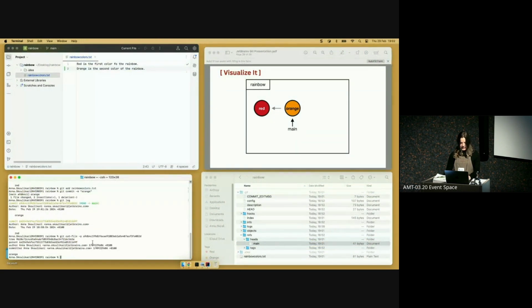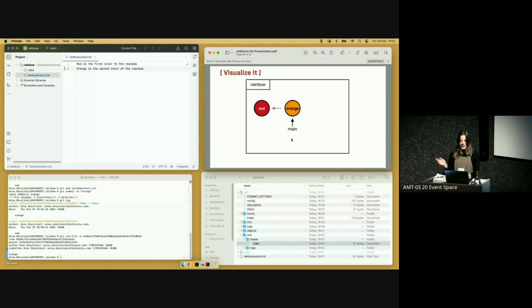And here we can see that it literally tells us that the parent of the orange commit is this commit, which is the red commit. So Git will tell us everything we need to know. And I think it's really important to be able to know how commits are linked to one another to understand the diagram.